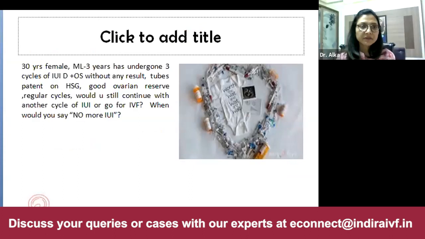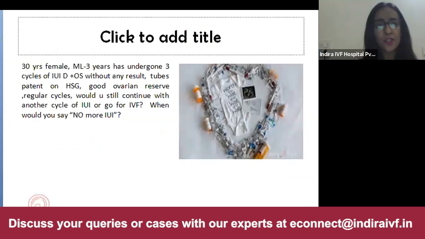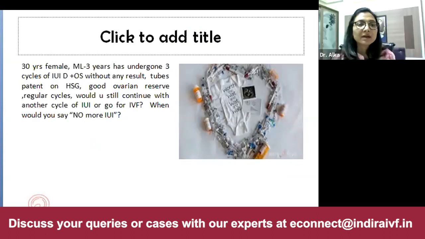Maybe she is suffering from endometriosis. Has laparoscopy been done for this patient? No, it was only HSG which was done to find the tubal status. Okay. As per the recommendations, ASRM 2020, if the patient is not having successful IUI after 2 to 3 attempts, then it's time to go for IVF, ideally speaking.